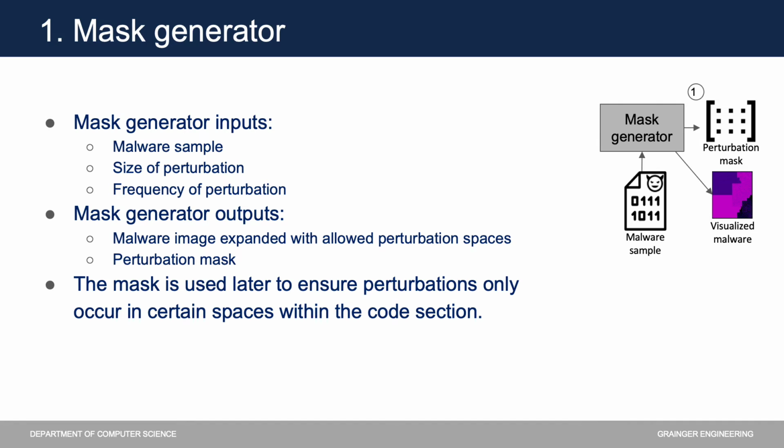Since we would like to insert no-ops to the code sections, the mask generator creates these spaces by expanding the binary. To do so, we design the mask generator. This module takes in the malware sample, the size of the perturbation allowed, and the frequency of the perturbations desired. The mask generator then outputs the new malware images with the uninitialized perturbation spaces and the perturbation mask. The mask is used later to ensure perturbations only occur in spaces within the code section.